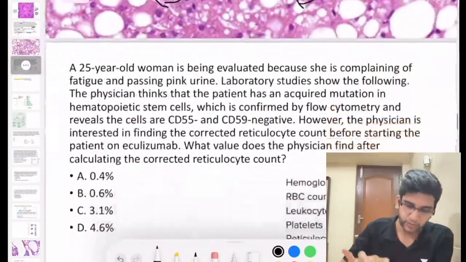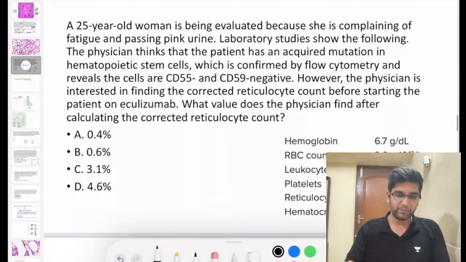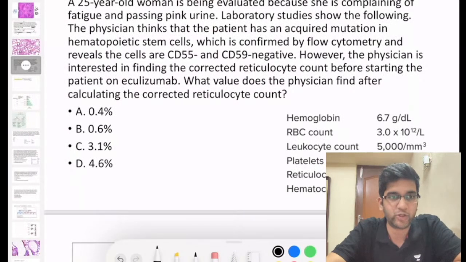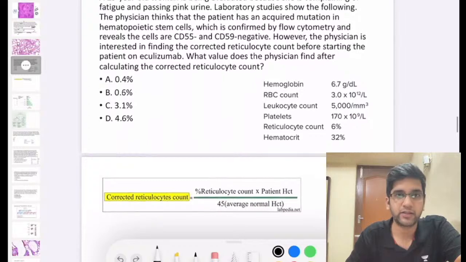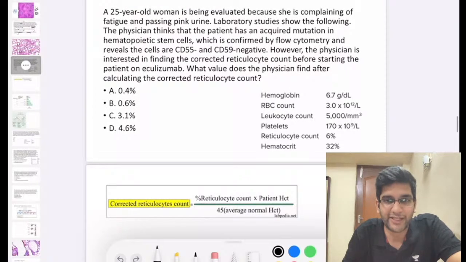Okay. Let's see if you can pick up. It's about the reticulocyte and the reticulocyte correction. I'll mute myself for some more time. Just a second. You should be able to see the thing. Yeah, all the values are seen and you're seeing the formula also below. So do the calculation. I'll talk after maybe 30 seconds.